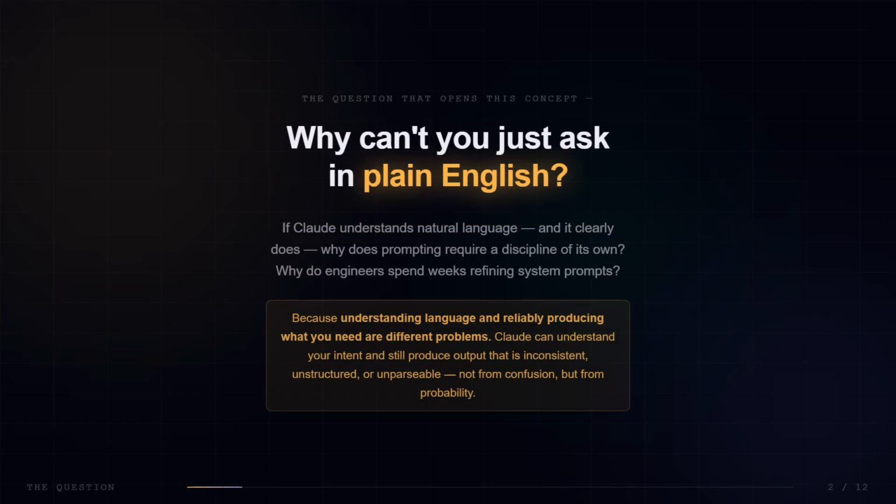Let's go! If Claude understands natural language, and it clearly does, why does prompting require a discipline of its own? Why do engineers spend weeks refining system prompts for a model that could answer this question in plain English? Because understanding language and reliably producing what you need are two completely different problems. And that difference is what this concept is about.